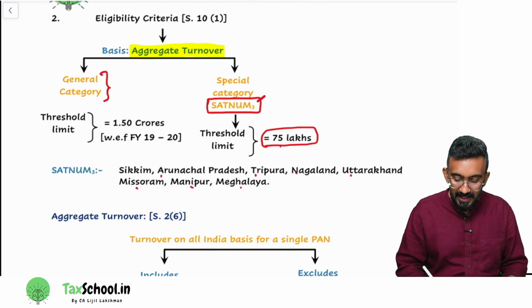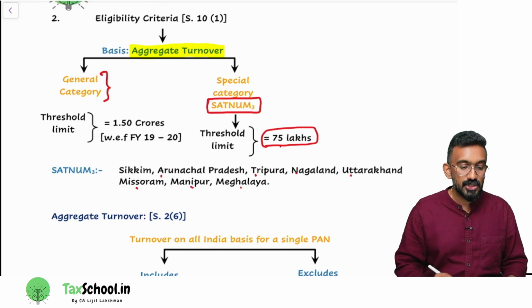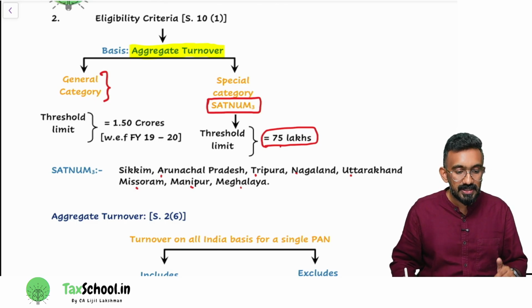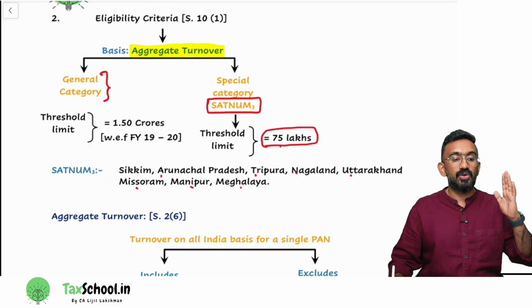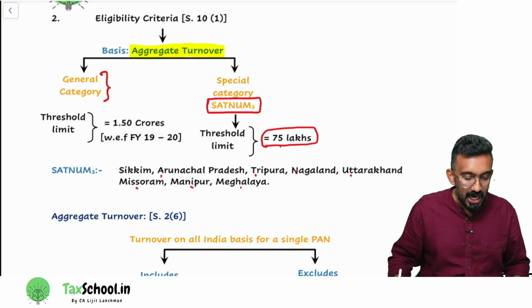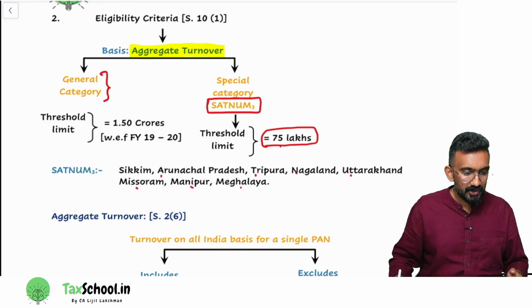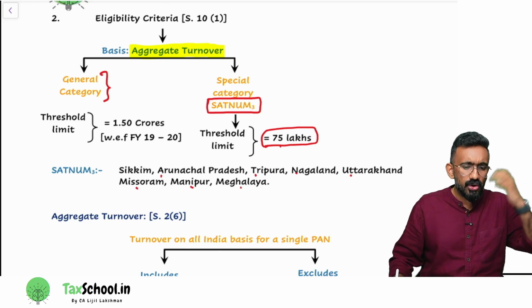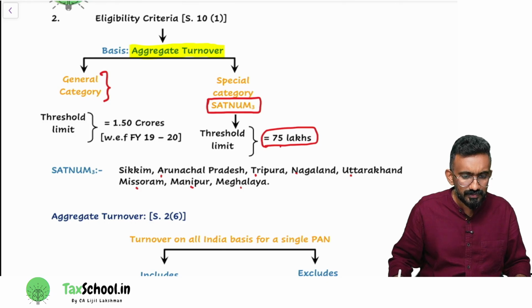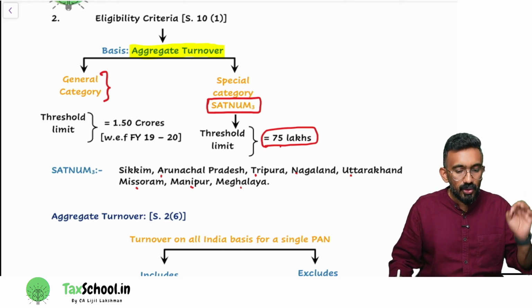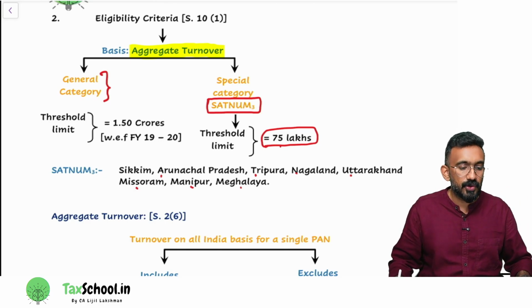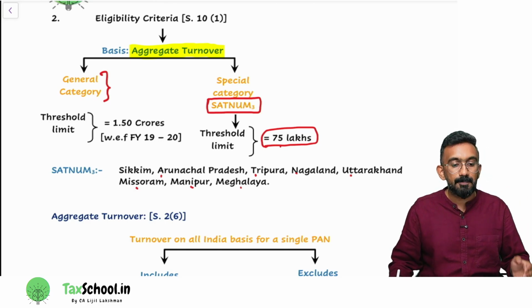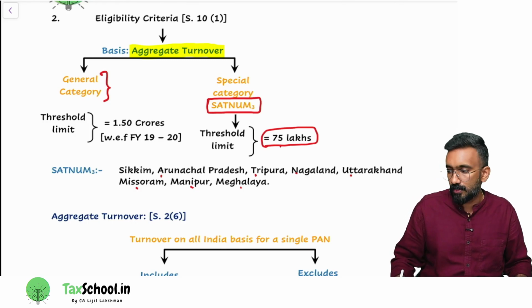To remember these states, we have a code word called Satnam 3. If you are under Satnam 3 states, you need to have your turnover less than 75 lakhs. Then only you can opt for composition levy scheme. However, all other states, Tamil Nadu, Kerala, Delhi, Karnataka, Andhra Pradesh, all these states come under the general category. In those states, up to what turnover can you opt for composition levy scheme? Up to 1.5 crores turnover you can opt for composition levy.